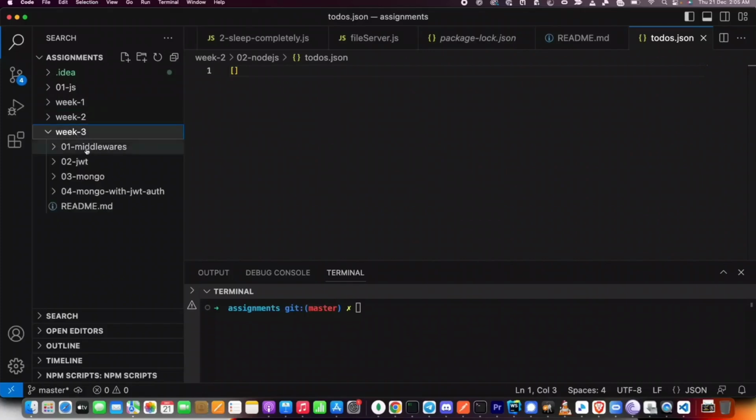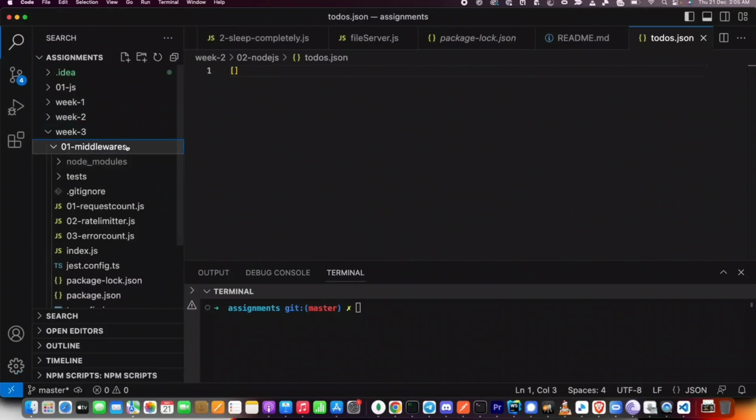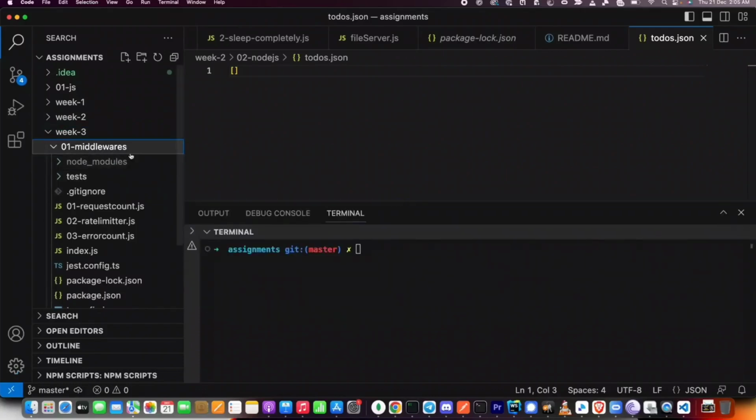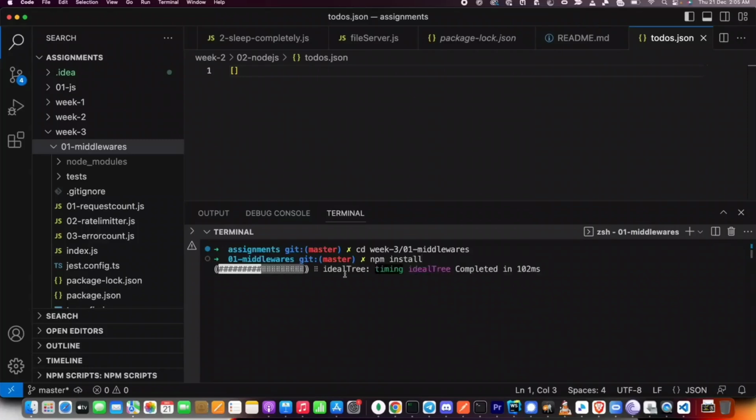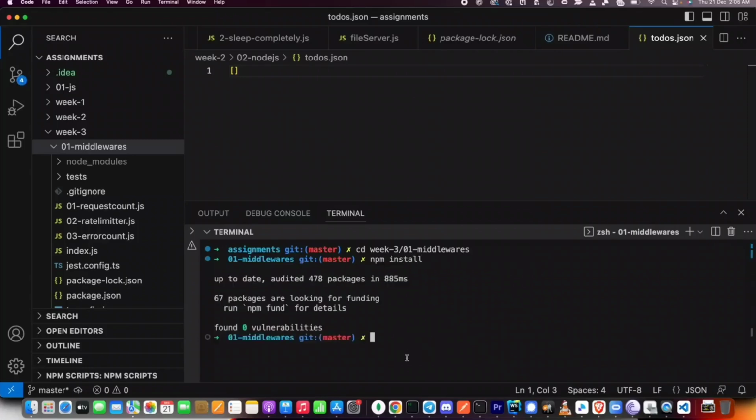If you look at week 3 here, there is a folder called 01-middlewares, which is where all of our assignments for the middlewares part of this week are. So I would urge you to run a few commands in this terminal next. cd week-3/01-middlewares. So go into the 01-middlewares directory and then run npm install once to actually install all your dependencies. Happened very quickly for me because I had already done this. If you have not done this, then it will take some time. If you have already done this, then it will happen almost immediately. Make sure you're in the right folder, which is 01-middlewares, in the terminal, and then you run this command.